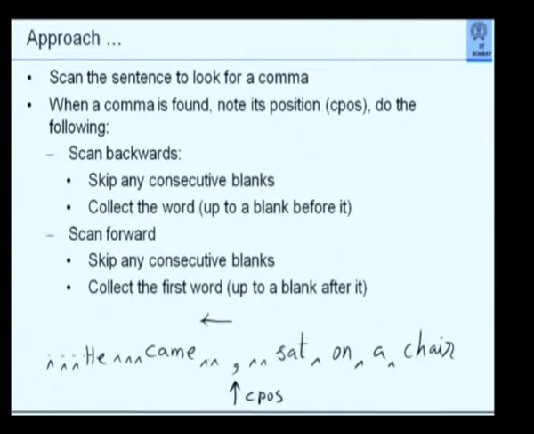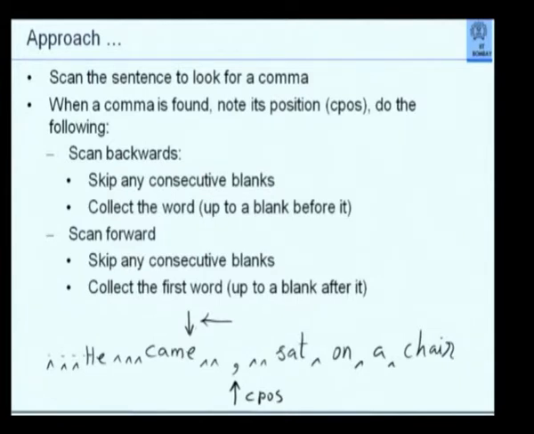So the skipping logic will be what? Keep on examining characters backwards. As long as they are blank, forget it. The moment you get a first non-blank character, mark that point. This first non-blank character must be the end of the previous word. So I got the end of the previous word. Now I will set up another iteration. In this iteration, I will look for a blank character. Is the next character blank?